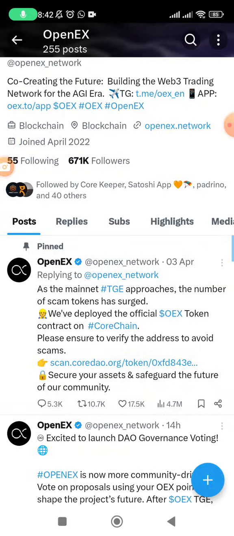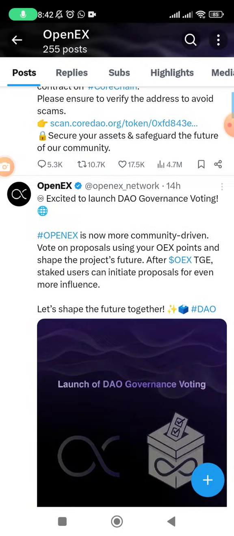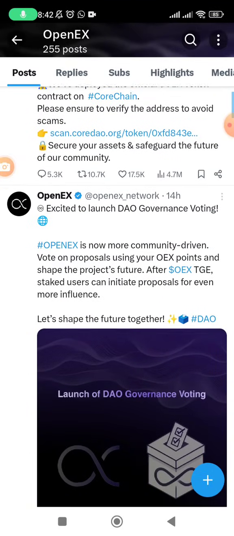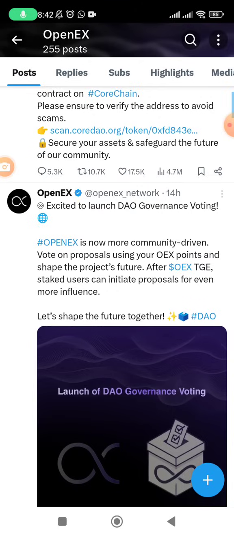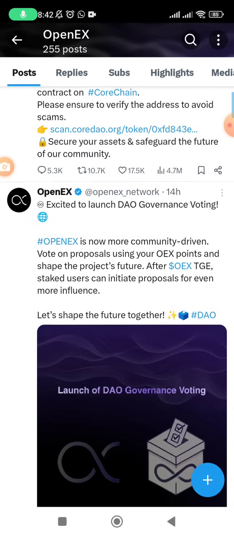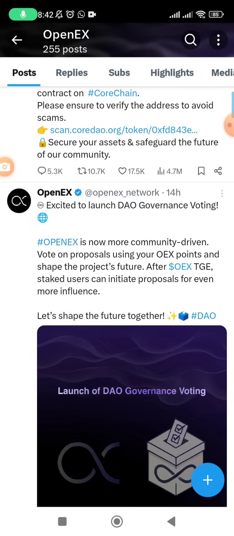Now, this is Openex Twitter handle, and this is actually what they said yesterday. Excited to launch DAO governance voting. So Openex is now more community driven. Vote on proposals using your OEX points and shape the project's future. After OEX TGEs, takers can initiate proposals for even more influence. So that means if you have more coins, means more votes and more influence for that matter.